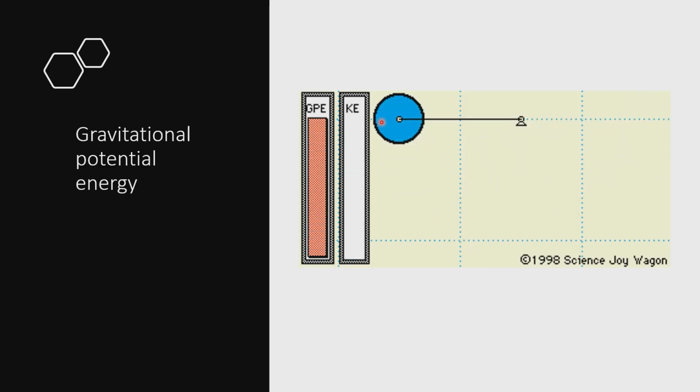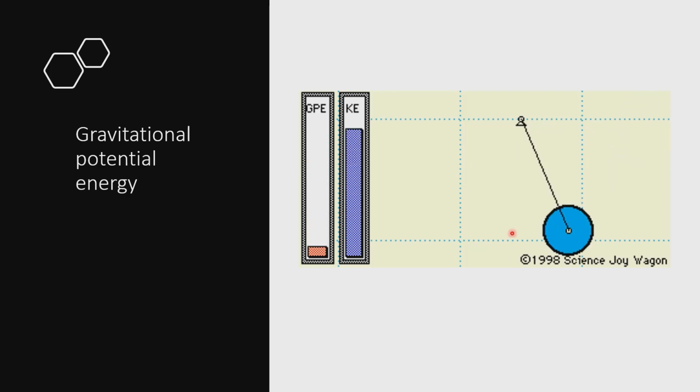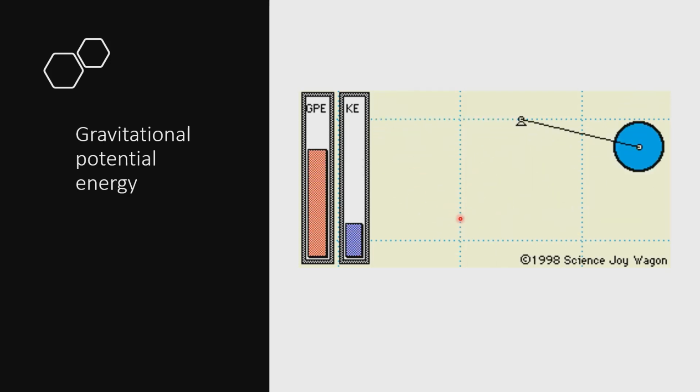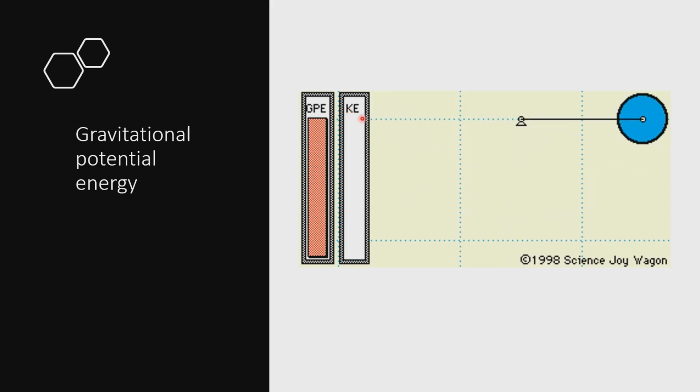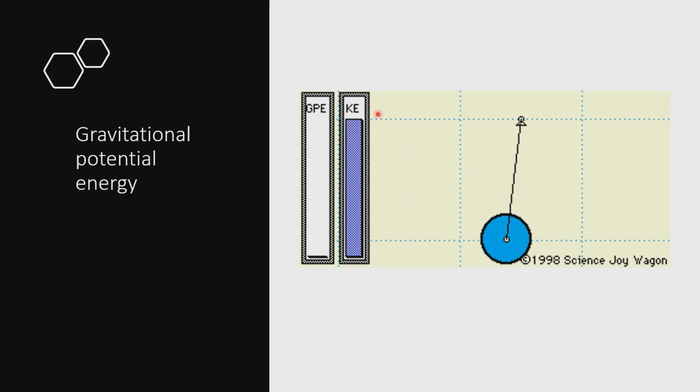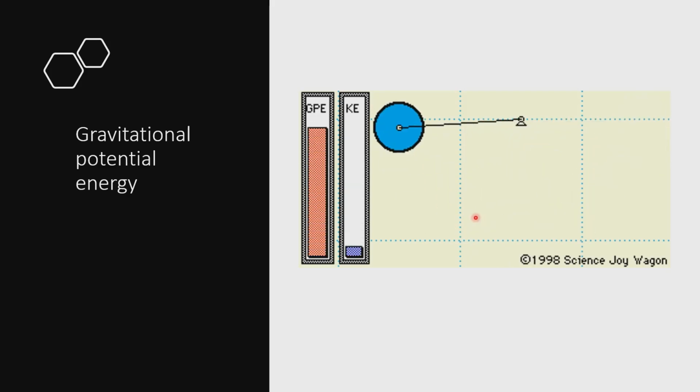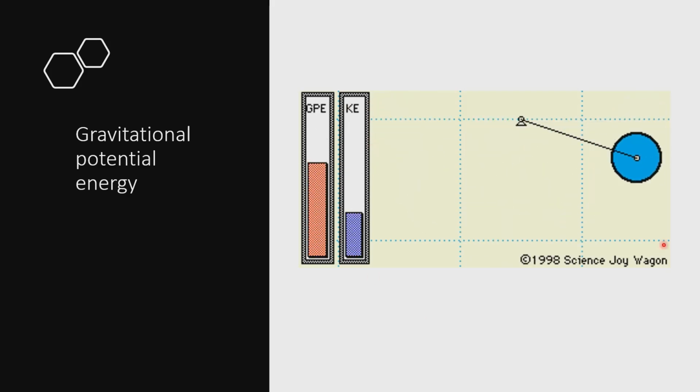No? So in this case, the pendulum has a gravitational potential energy higher on its highest position or top position. As it goes down, gravitational potential energy decreases and the kinetic energy increases.